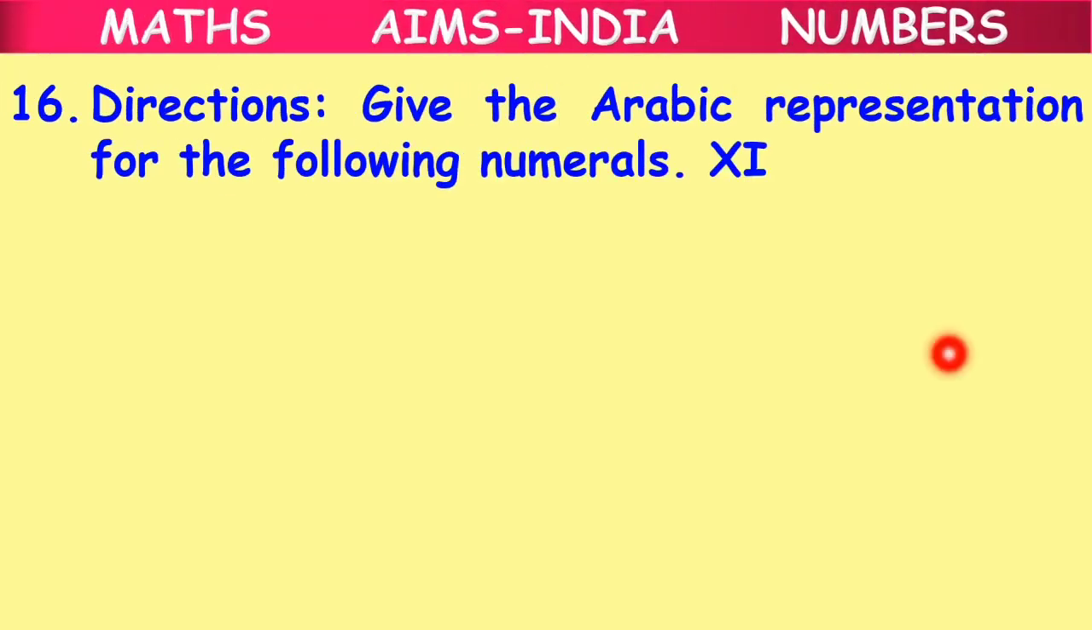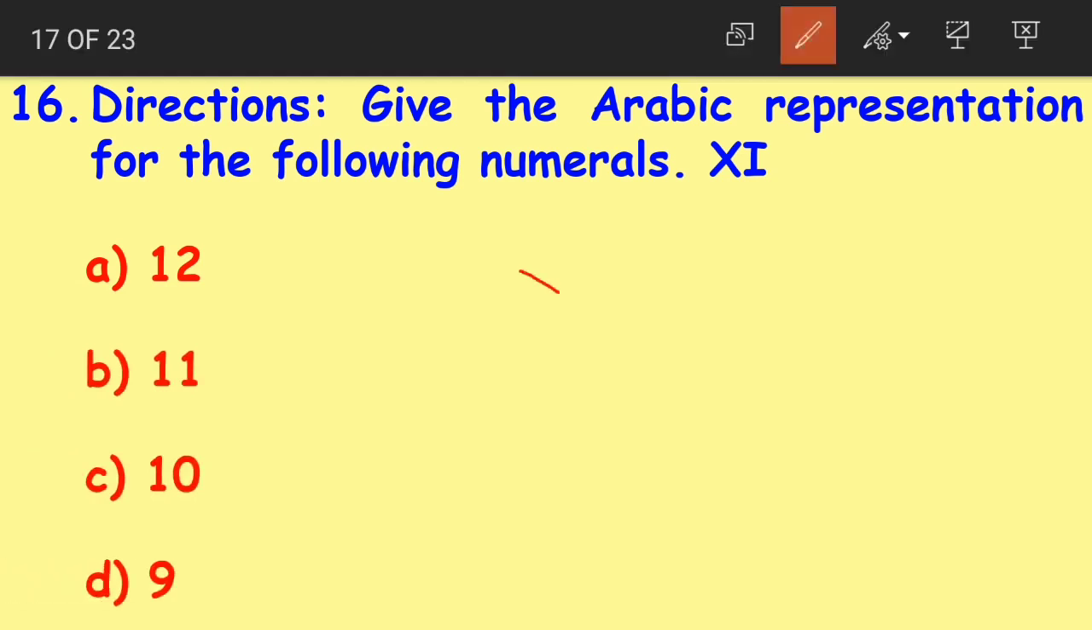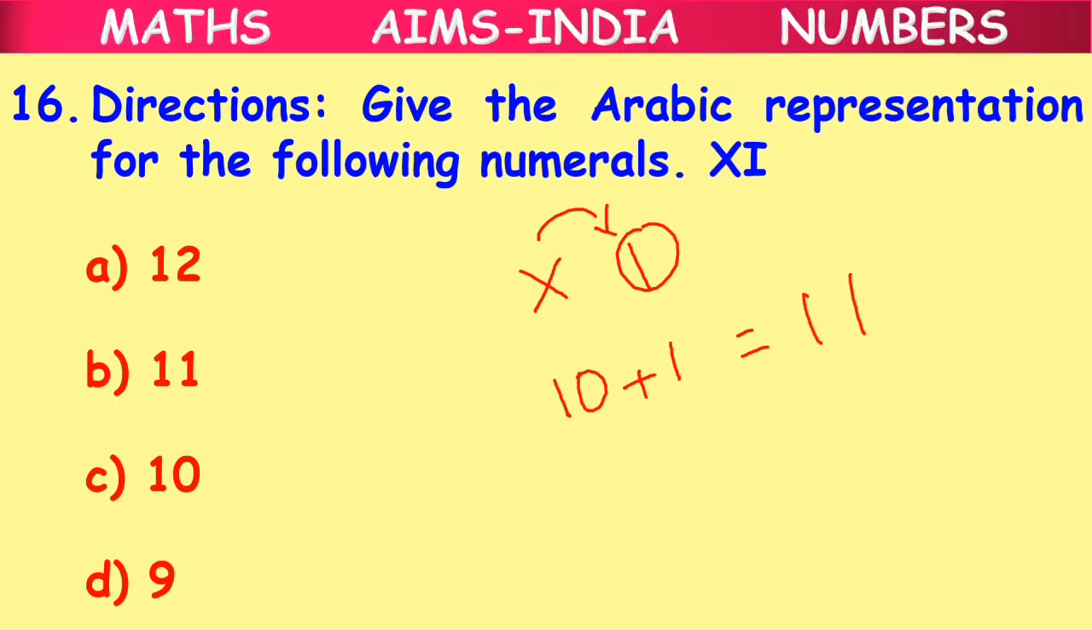Question number 16. Give the Arabic representation for the following numeral. XI. Option A 12, option B 11, option C 10, option D 9. Now we have this numeral XI. What does X mean? X is equal to 10 and I is equal to 1. Now here the smaller symbol I is to the right of the greater symbol X. So what do we do? We add both the values. 10 plus 1 is equal to what, children? 10 plus 1 is equal to 11. Thus the correct answer here is option B, 11. XI is equal to 11.